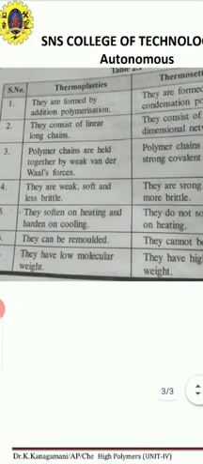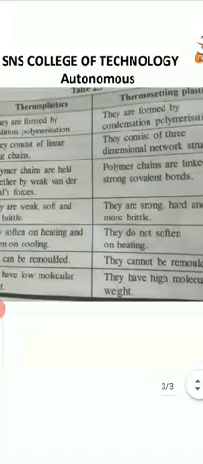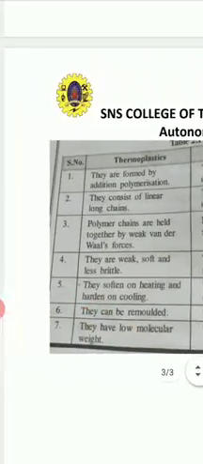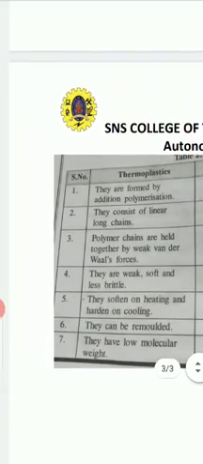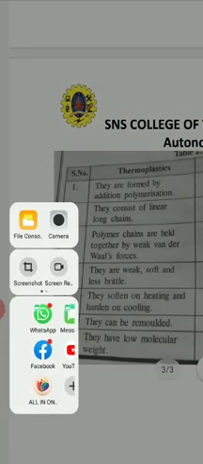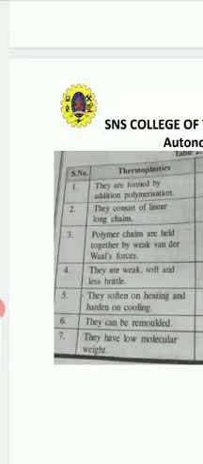Thermoplastics have low molecular weight, and thermosetting plastics have high molecular weight. So these are the basic differences between thermosetting polymers and thermoplastics.